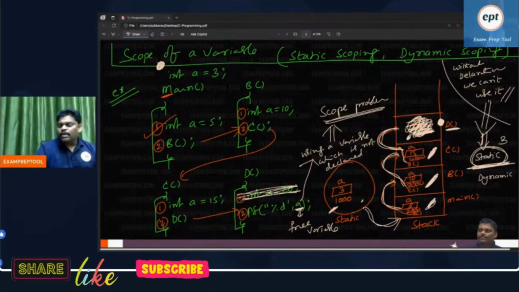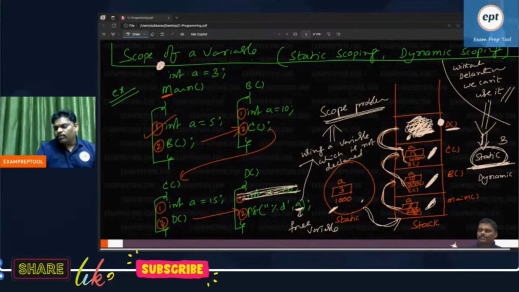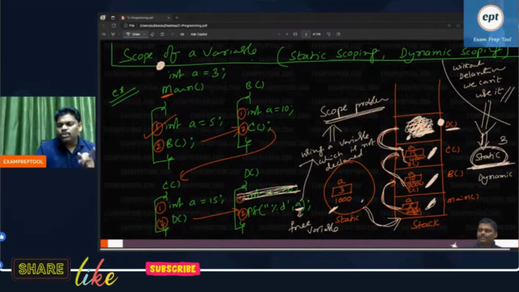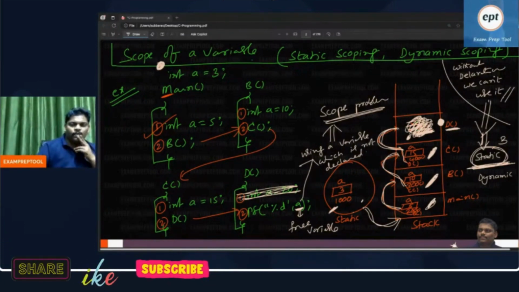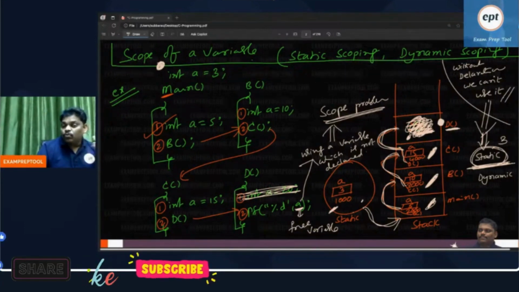Suppose that is also not there, go one position down: 10. If that is also not there, go one position down: 5. Can anyone help me now? In the stack, going one position down, is it push or pop? You have to pop.